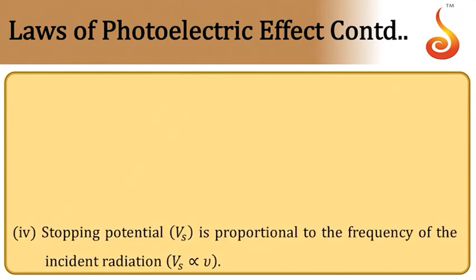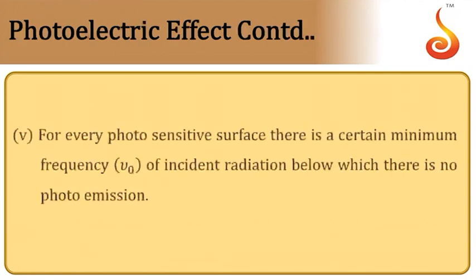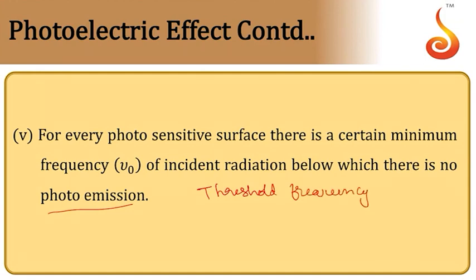Then stopping potential is proportional to frequency of incident radiation. Then for every photosensitive surface, there is a certain minimum frequency of incident radiation below which no photoemission takes place. So this is what we call threshold frequency.